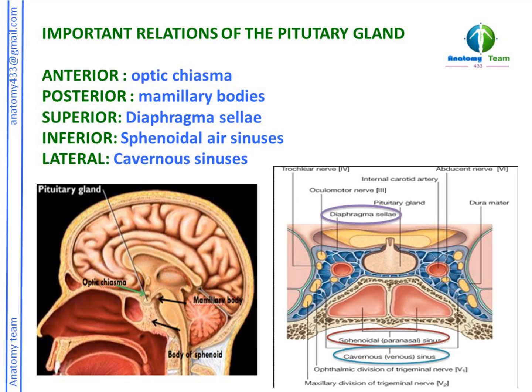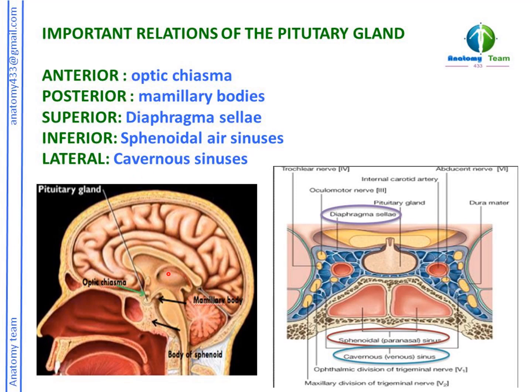Let us discuss the important relations of the pituitary gland. Anteriorly, the pituitary gland is related to the optic chiasma. As we can see in this diagram, this is the optic chiasma, this is the pituitary gland, and anteriorly it is related to the optic chiasma, posteriorly the mammillary bodies. As you can see here, these are the mammillary bodies, right? This is your pituitary gland. The posterior relation is the mammillary body, and the anterior relation is the optic chiasma.